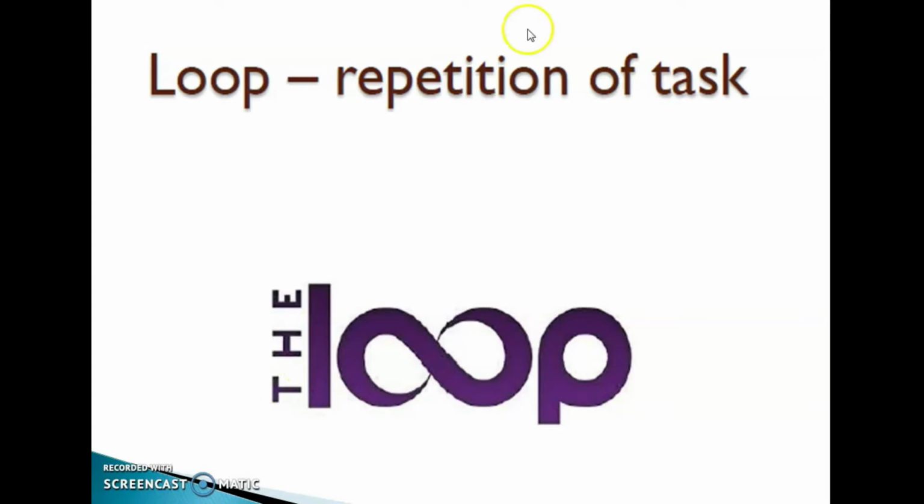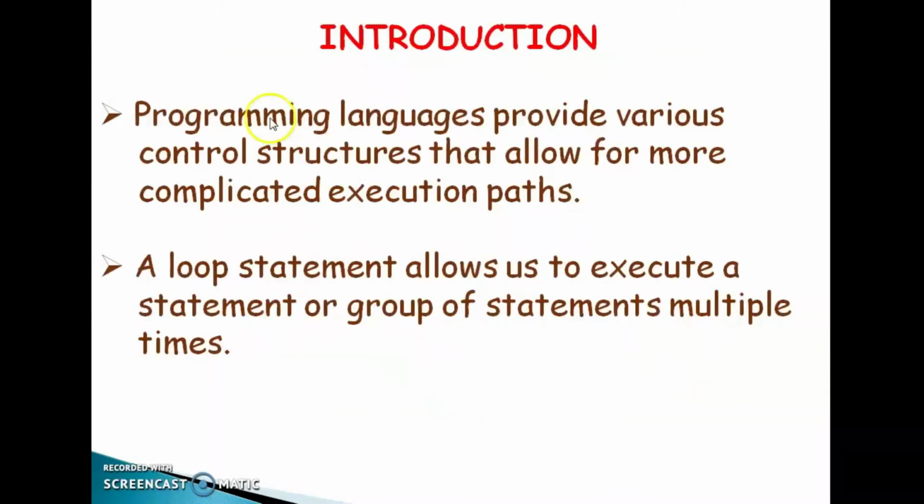Loop means repetition of a task. Clear? That is, when a set of statements repeats again and again, we can say it is a loop. The programming language provides various control structures that allow for more complicated execution paths. A loop statement allows us to execute a statement or group of statements multiple times.